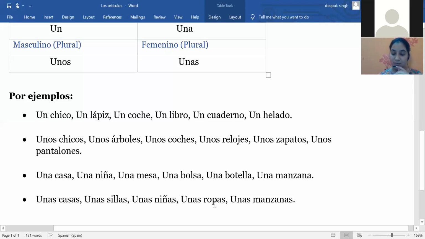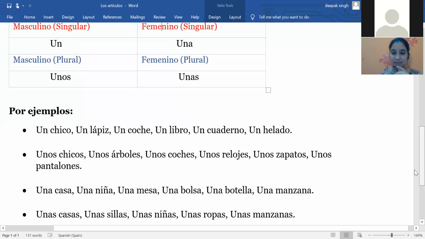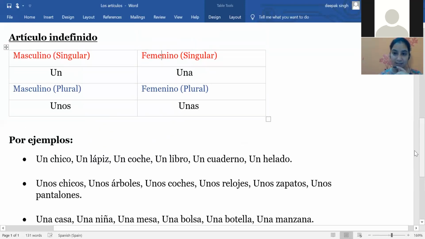And the next one is unas ropas. Unas ropas means some clothes. And the last one is unas manzanas, which means some apples. So here you can see we have finished the indefinite article. So this is the last one.